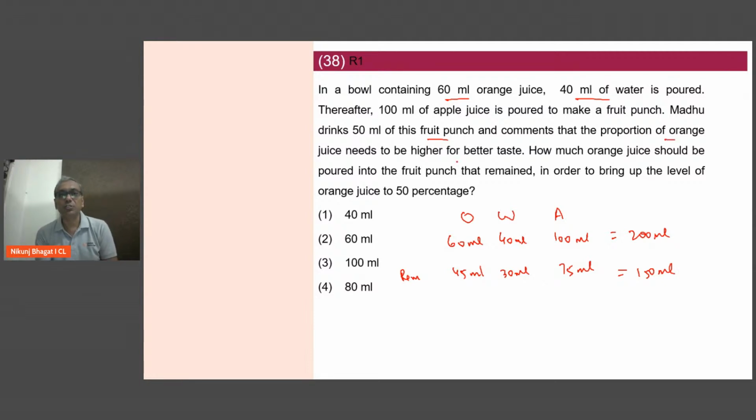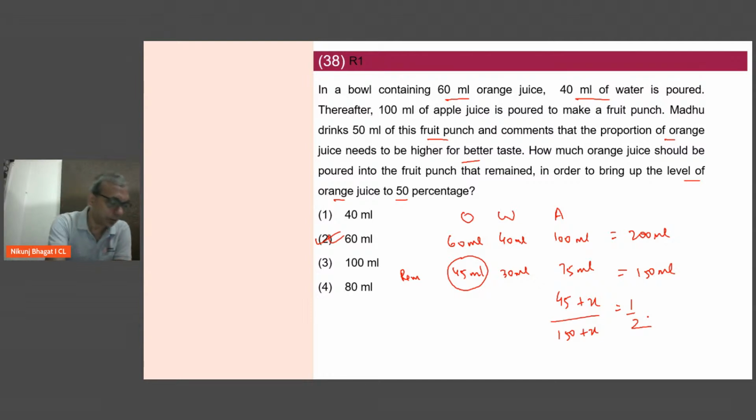Proportion of orange juice needs to be higher for better taste. How much orange juice should be poured into the fruit punch in order to bring up the level of orange juice to 50%? अभी orange juice 45 ml है, तो (45 plus x) divided by (150 plus x) should be half. Simply आप option से जाइए, 60 ml will be the correct answer. 105 by 210 will be half. Just put options and see where this equation holds, or you can solve it also.